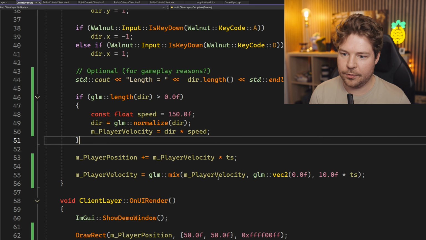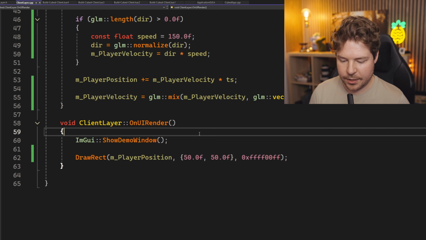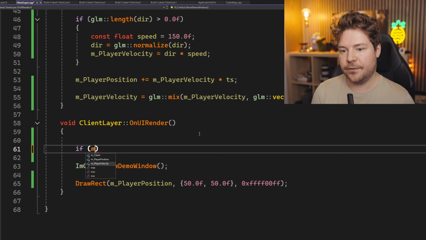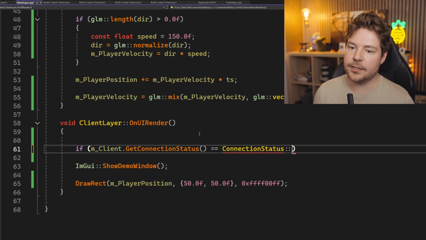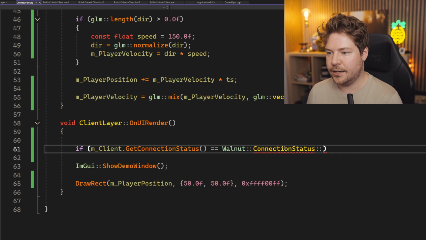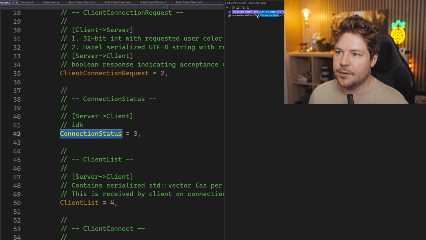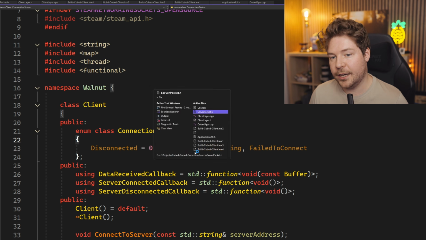But for now I'm just going to make it really simple. Inside on UI render, what I want to do is first access the client's connected state. So let's get the connection status, and then check to see what it is. And if it is this, inside Walnut or Walnut net? I'm just trying to see what namespace this is in. Oh, it's in Walnut client. Okay, cool.